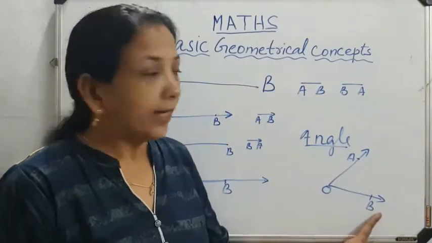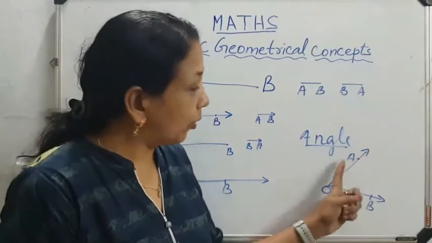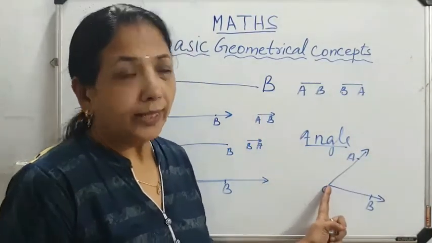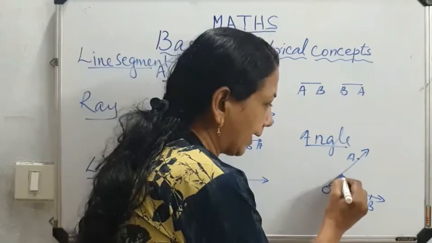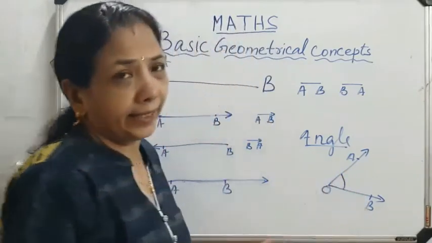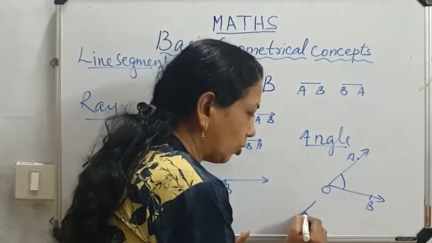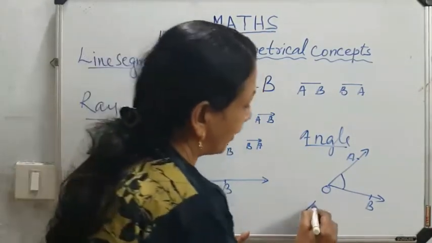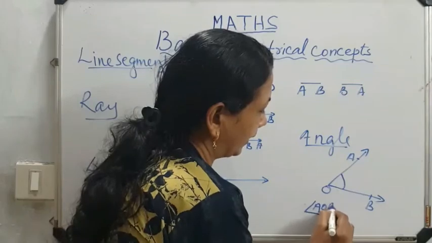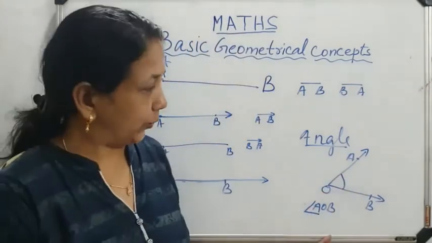OB is a ray, OA is a ray. Both start from O, and then it forms an angle. It is called an angle. Angle AOB. In short, we can write it as angle AOB, and read it as angle AOB.